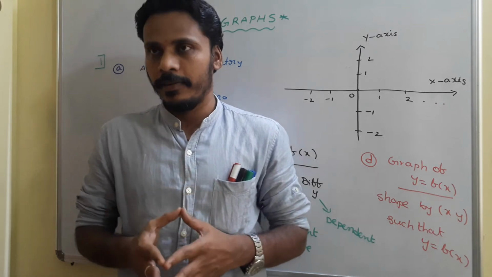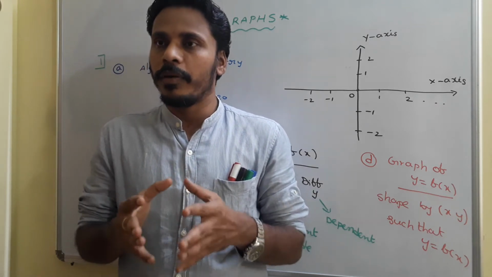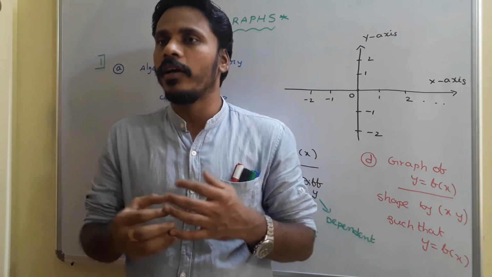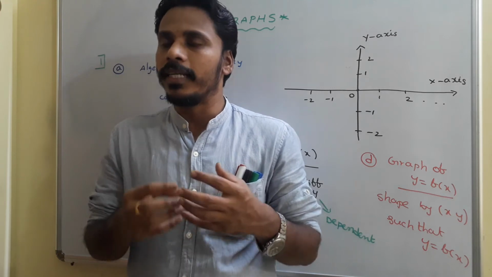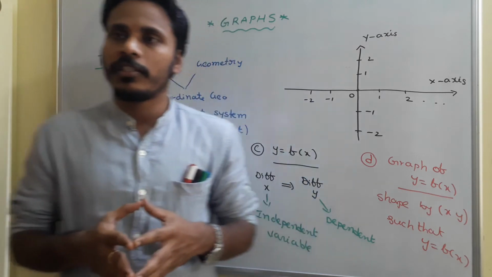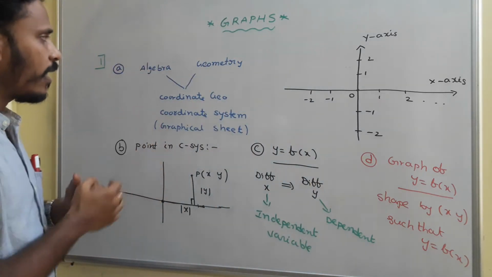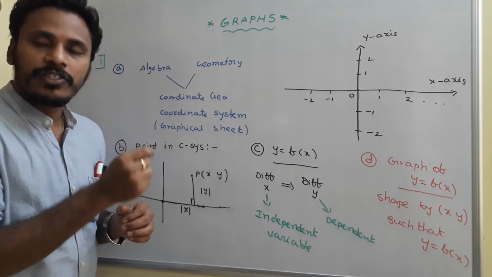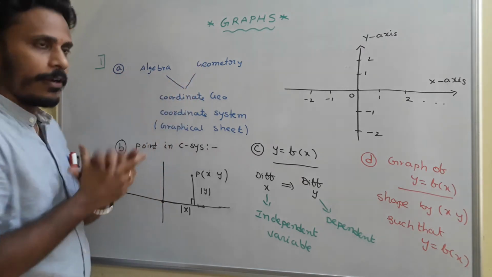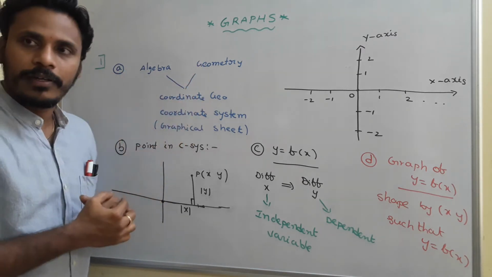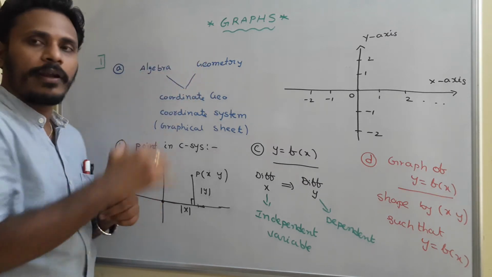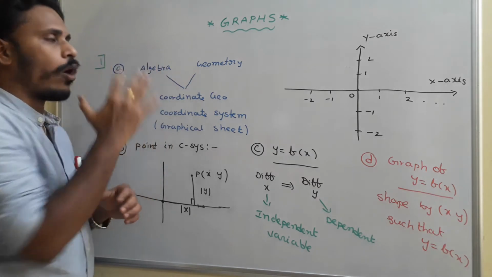So with that idea, Rene Descartes developed a bridge between geometry and algebra. How he developed the coordinate geometry, how he linked geometry and algebra, we will discuss again in coordinate geometry. But here we are just mentioning that coordinate geometry was developed by Rene Descartes. He connects algebra and geometry. So with the help of coordinate geometry, we are now able to convert an algebraic problem into geometrical form and a geometrical problem into algebraic form.